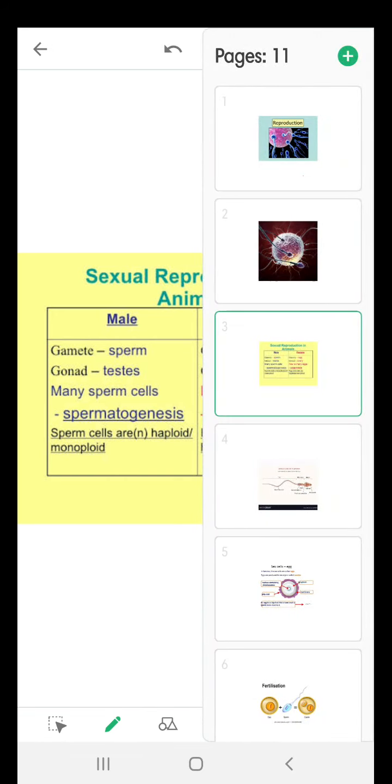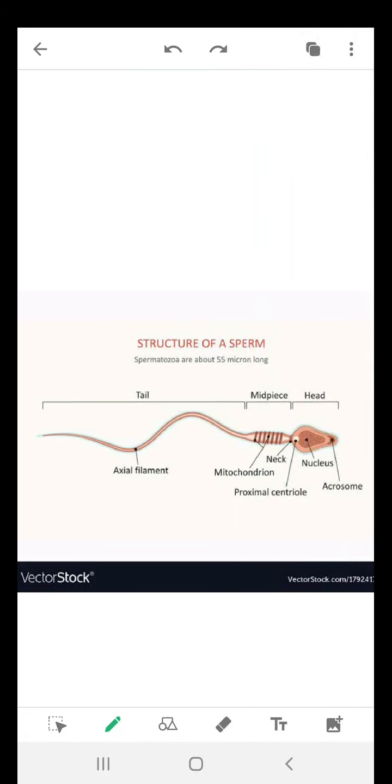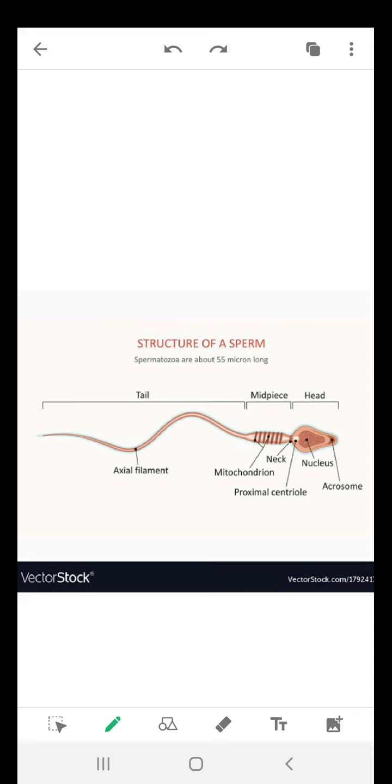Now, after this, I will explain little bit the structure of sperm. Sperm consists of head, middle piece, and long tail. So this head contains nucleus. Human sperm is about 0.05 millimeter long.